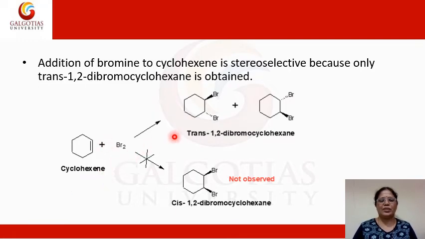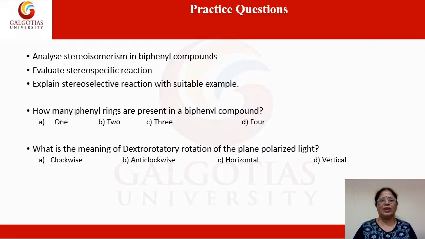If we carry out the reaction, we get the product trans 1,2-dibromocyclohexane, and we do not get the cis 1,2-dibromocyclohexane. Usually we should get two products, two isomers, cis and trans. But in this particular reaction, the cyclohexene is converted into only the trans isomer and not the cis isomer, and thus this particular reaction is a stereoselective reaction because it is showing stereoselectivity.